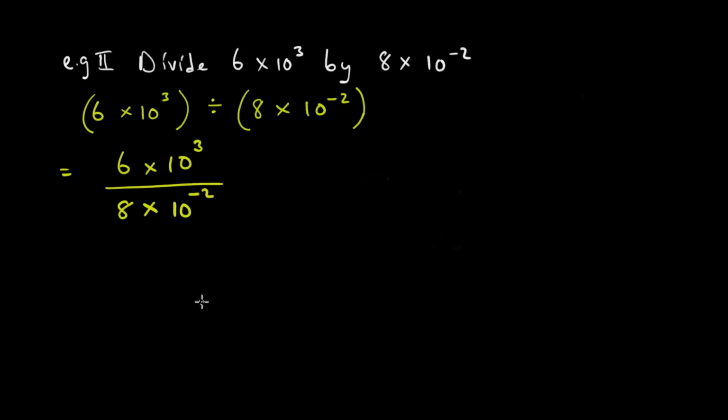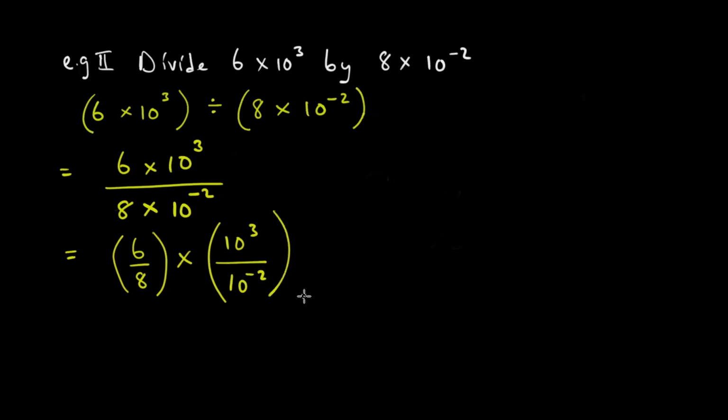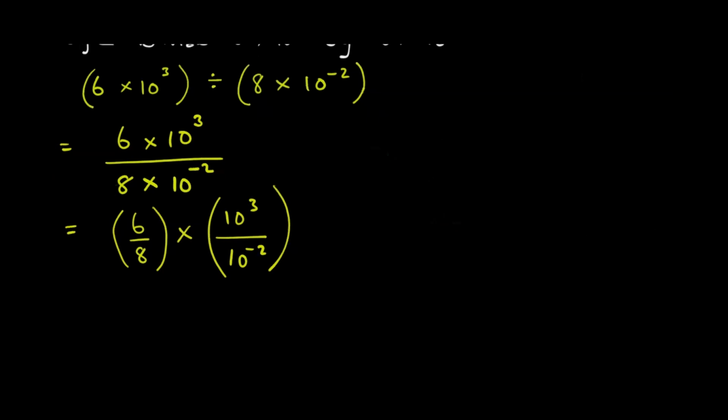Now we want to separate our things. We want to take the numbers and divide them on their own. So we write 6 over 8, like this, times. Then we take the ones with the powers: 10 to the power 3 divided by 10 to the power minus 2, like this. And I need confirmation at every stage. Are we together by stage? Yeah, it is. All right, that's good.